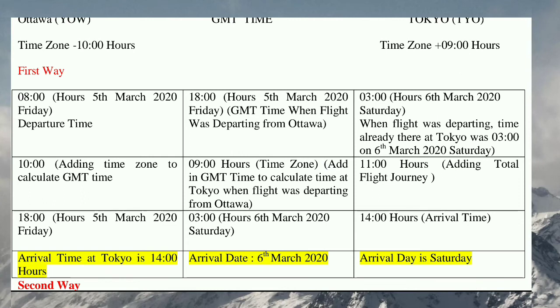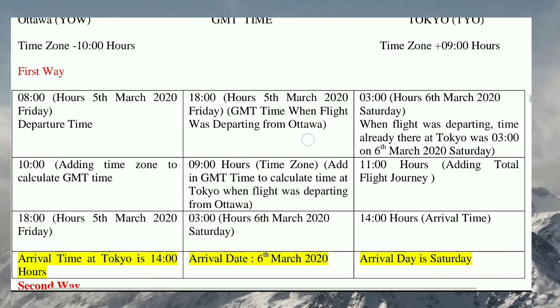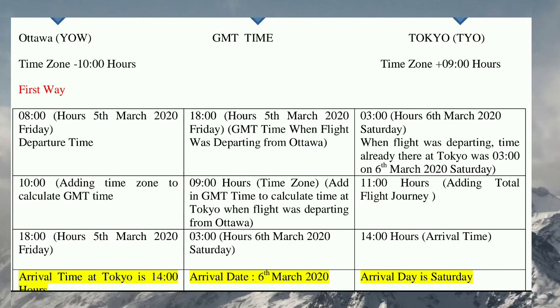That is the time zone of Ottawa. So if you add the time zone of Ottawa to the departure time, you will get the GMT time, right? Like that you have to calculate the GMT time. To the 8 hours you have to add 10 hours more so that you can find out the GMT time. Once you have calculated the GMT time, that is 18 hours, 5th March 2020, Friday, right?